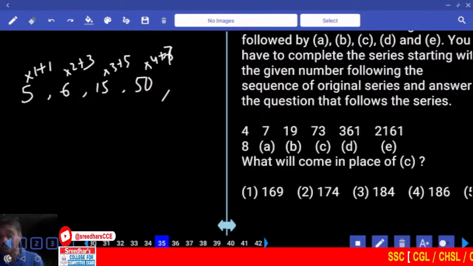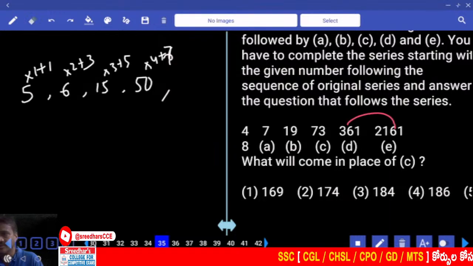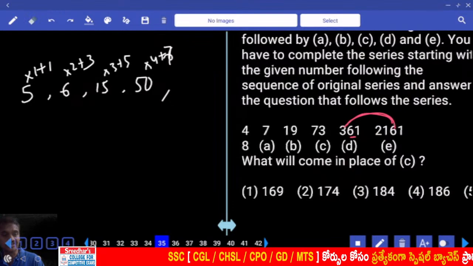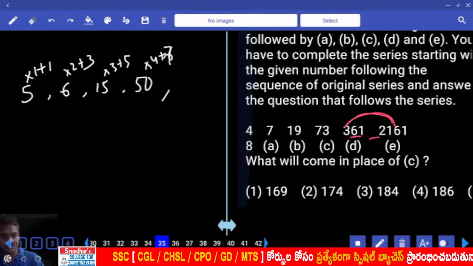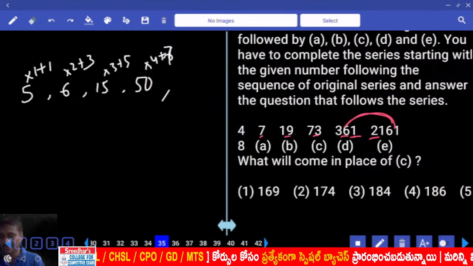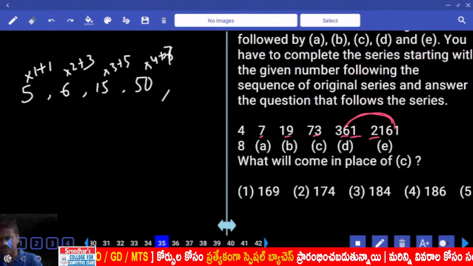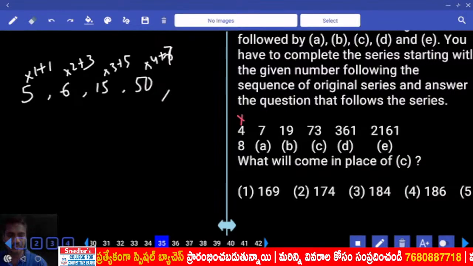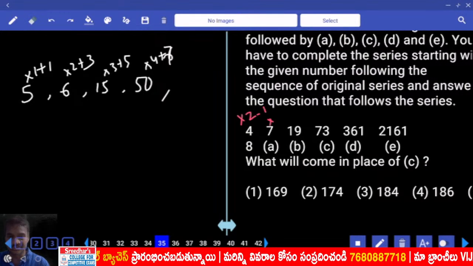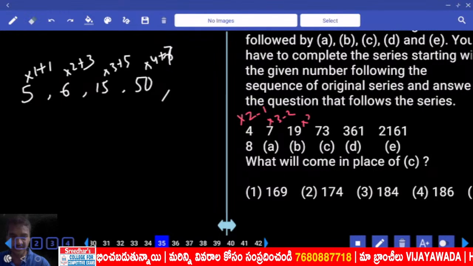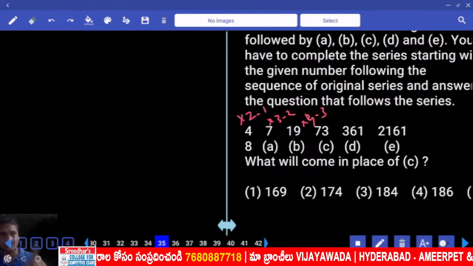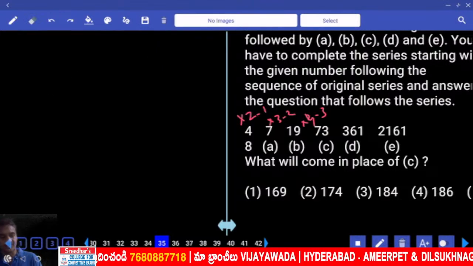Then again, now question number 35. In 35 also, 300 has become 2100. That means multiplied by how many times? 6 or 7. From 300, look here, 360 is there. Clear? Now 6, 5, 4, 3, 2. Then in this one, now 6, 5, 4. Now into 2. 4 into 2 minus 1. Now 7 into 3 minus 2. 19 into 4, 76 minus 3. That fits now. Into 2, into 3, into 4, into 5, into 6. 1, 2, 3, 4, 5 are subtracted.